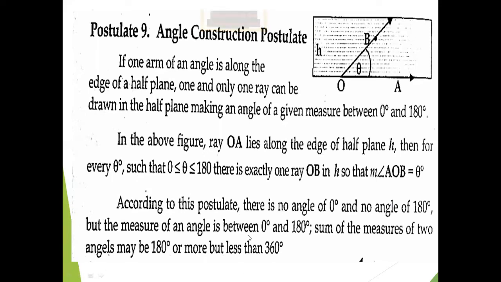According to this postulate, there is no angle of 0 degree and no angle of 180. It is also clear from the early definition of angle, that is, amount of rotation. So if we are having 0 degree, it means there is no rotation. And if we have 180, it means we are actually creating opposite rays. So it is a half rotation, but it is not named as an angle. Normally we say straight angle for that 180 degree.